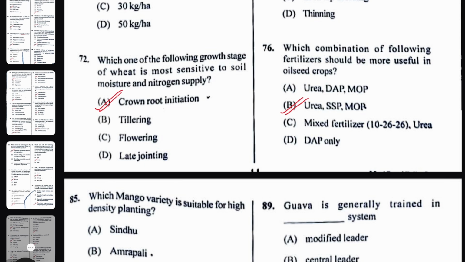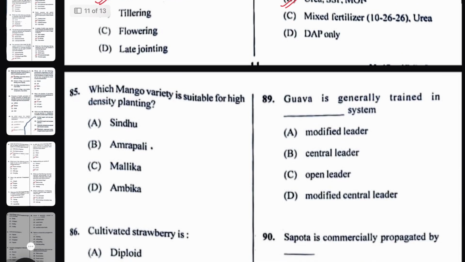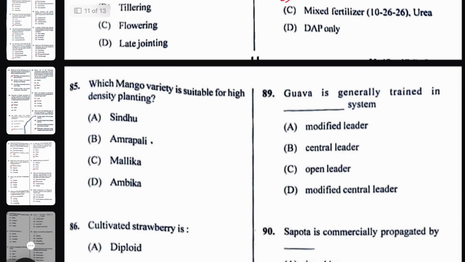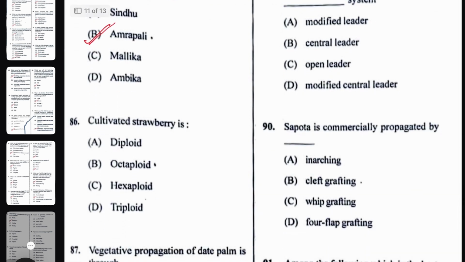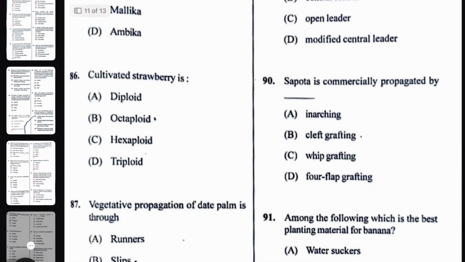Because from SSP you will get sulfur along with the phosphorus, so it will help in synthesizing more oil. Which mango variety is suitable for high density planting? That is Amrapali. Cultivated strawberry is octaploid in nature.